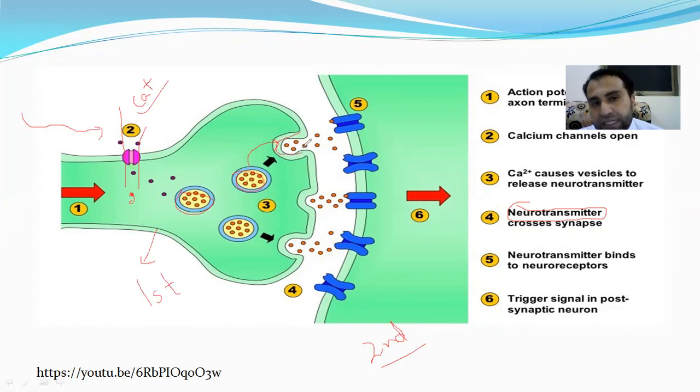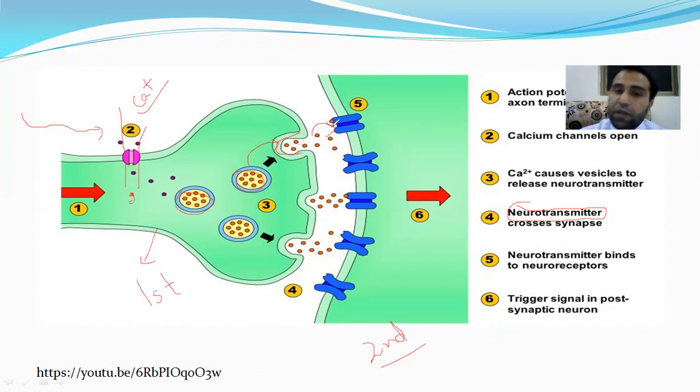When it fuses with the membrane, this neurotransmitter will be released into this gap. The neurotransmitter has a receptor, a binding site, on the postsynaptic nerve. So that neurotransmitter will move toward the postsynaptic nerve and bind with that receptor.